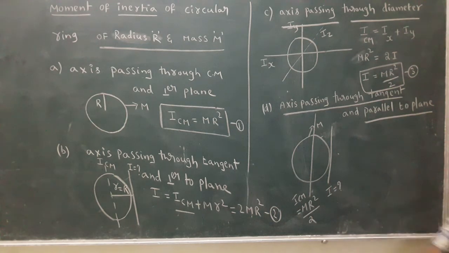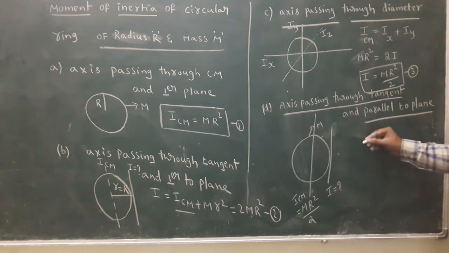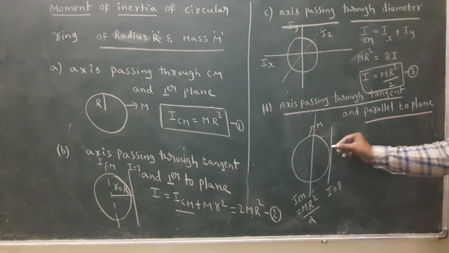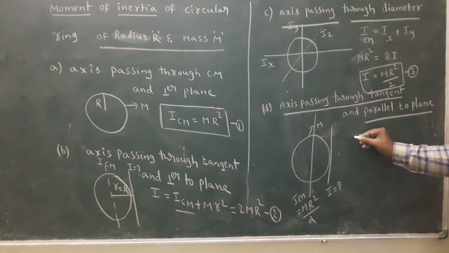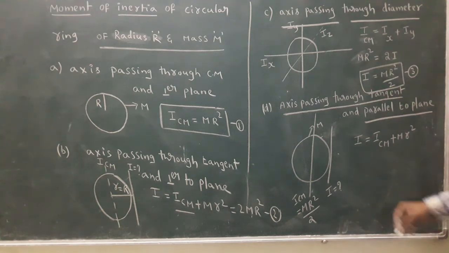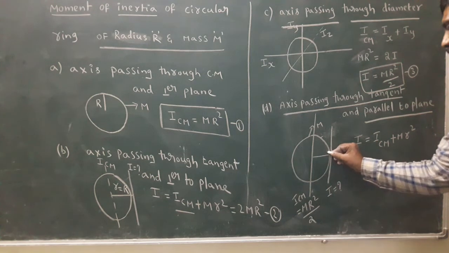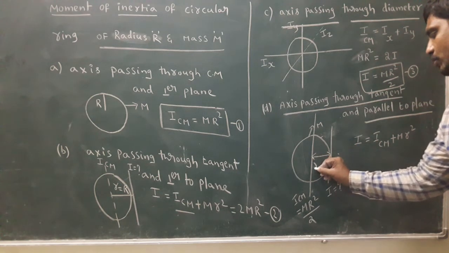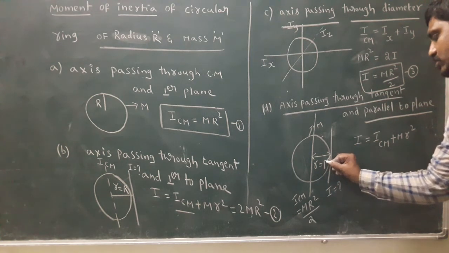According to the parallel axis theorem, I equal to ICM plus M into small r square. Small r is the distance between two parallel axes.